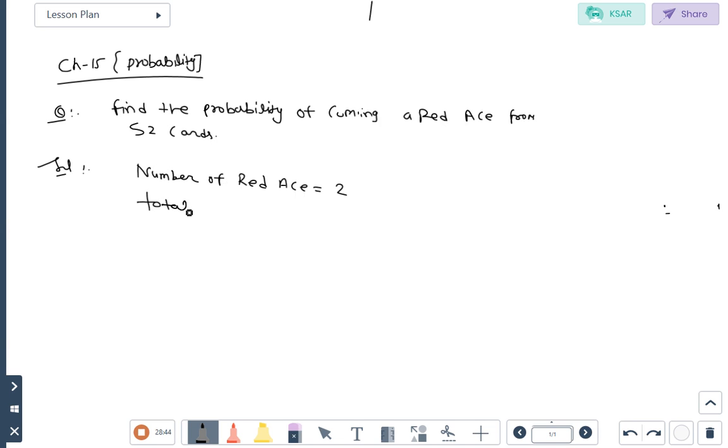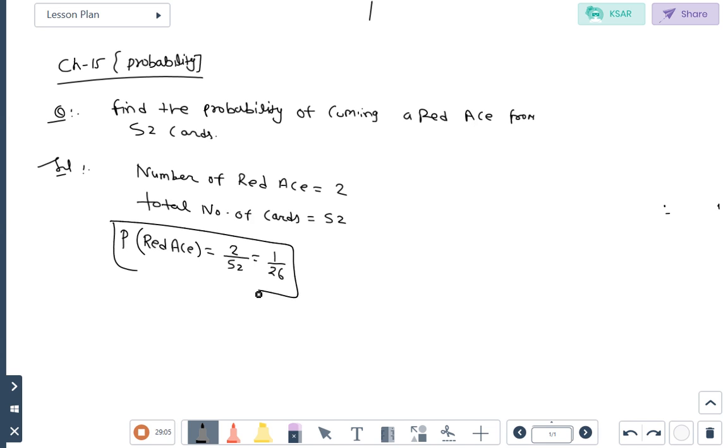Then the total number of cards is 52. So write down here: probability of a red ace is equal to 2 upon 52, that is 1 upon 26.